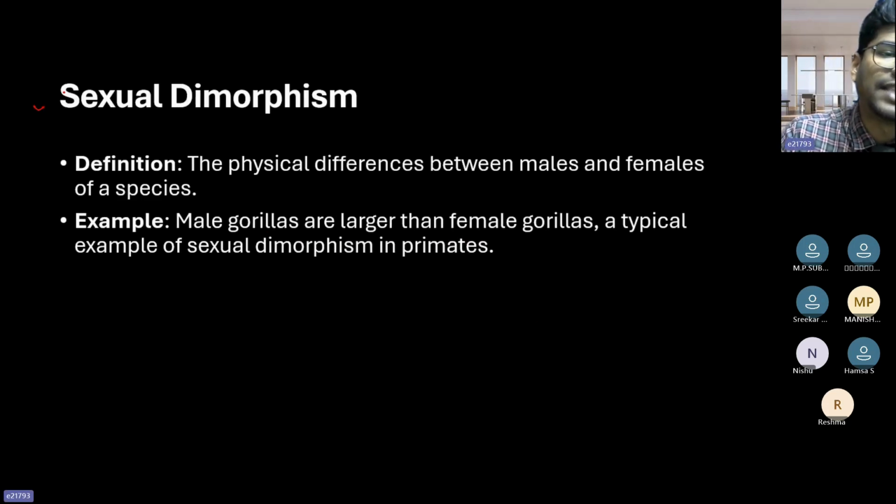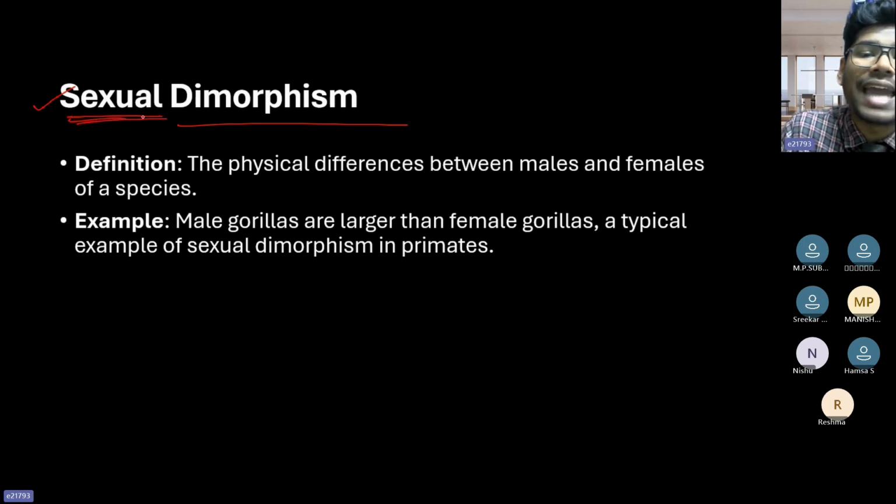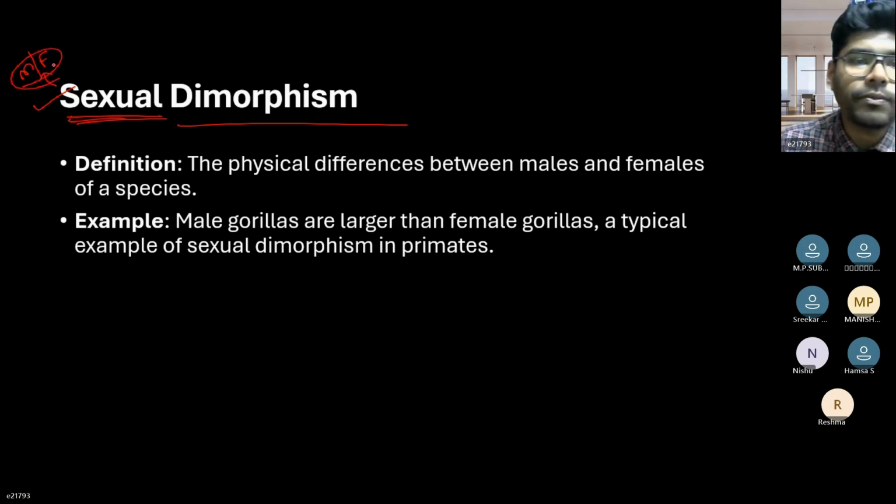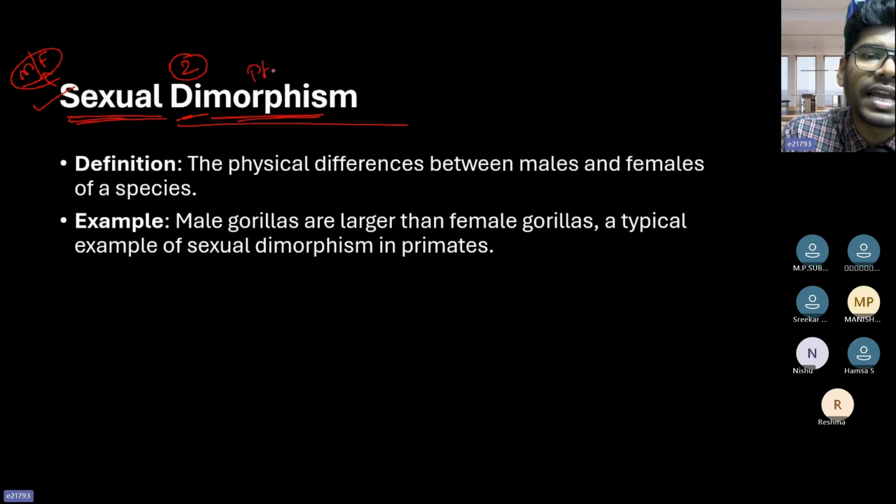And next one, sexual dimorphism. Sexual aspect means sexual characteristics. That means the difference between the male and female, the sex. Dimorphism. Di means two. Morphism means physical characteristics.